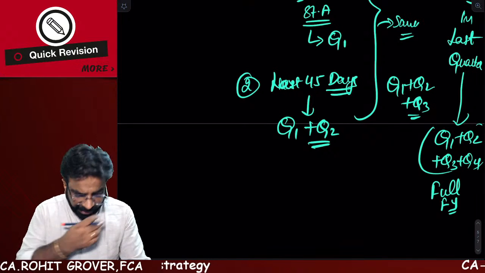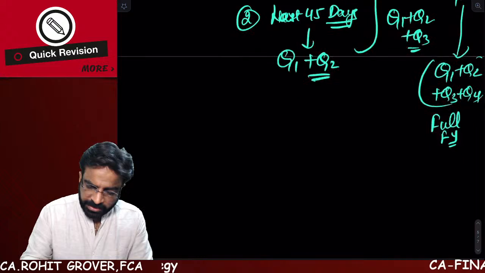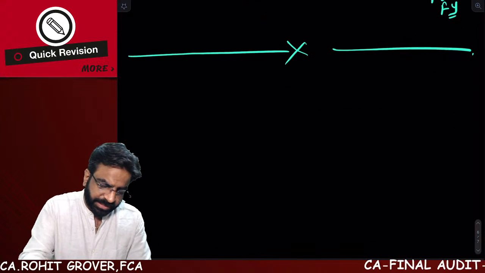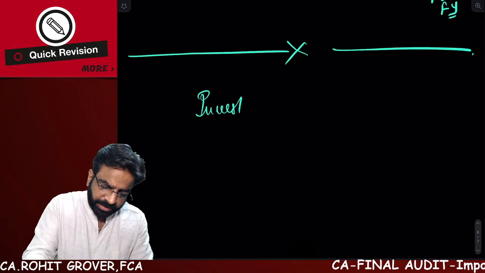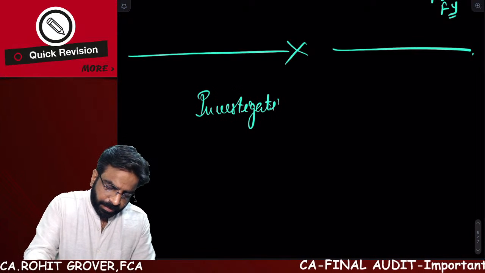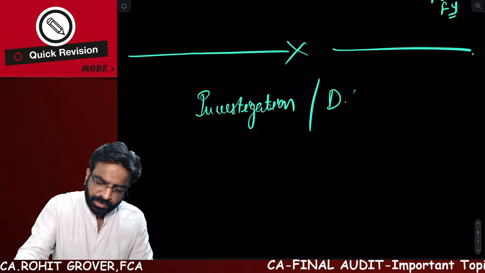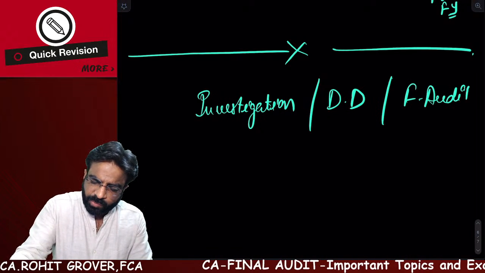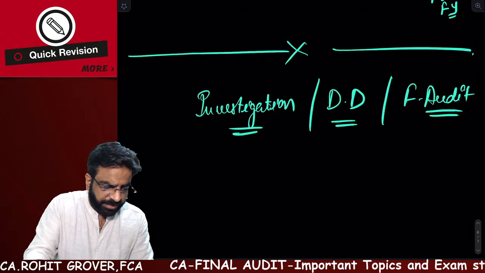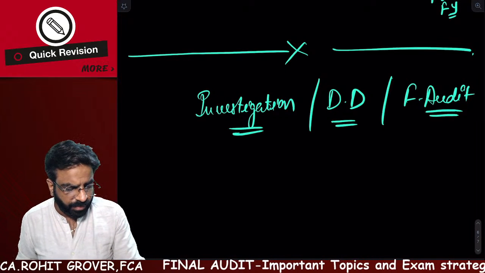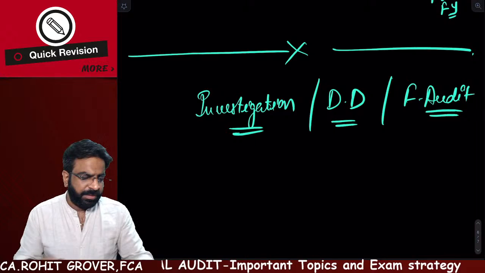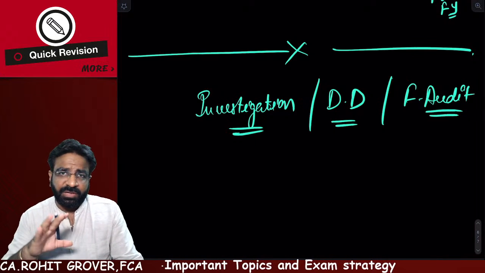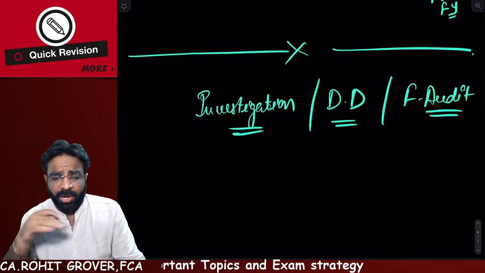Clear, everyone? So anything else? The second request which I got is relating to the investigation chapter, and it is relating to due diligence, and it is relating to forensic audit. So I will just give you the overview of this particular chapter, everyone. Don't expect me to tell you everything in detail. I can just let you know how to read this chapter.